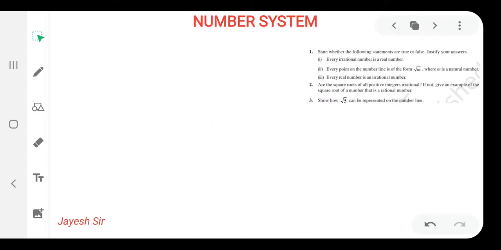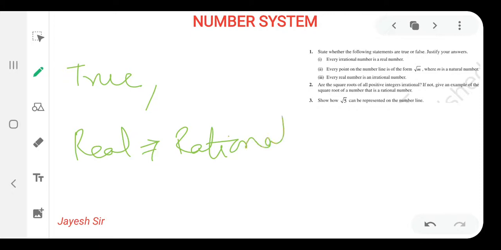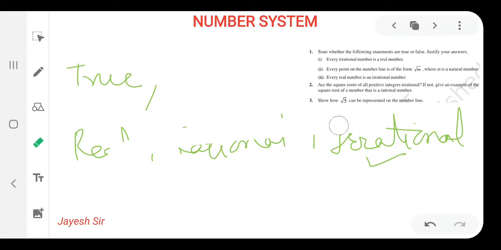State whether the following statements are true or false, and justify your answers. Every irrational number is a real number. Yes, it is true. The reason is that real numbers are the numbers made up of rational plus irrational numbers. They both combine to form real numbers. So every irrational number is a real number. Yes, it is correct.